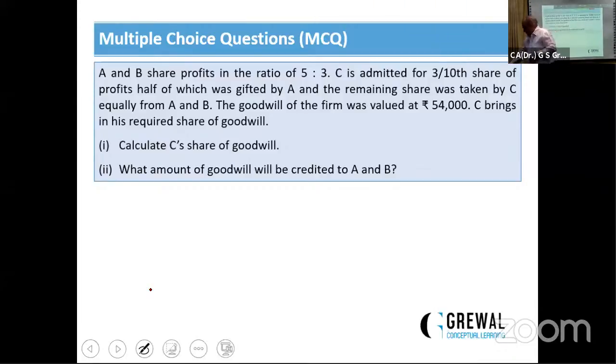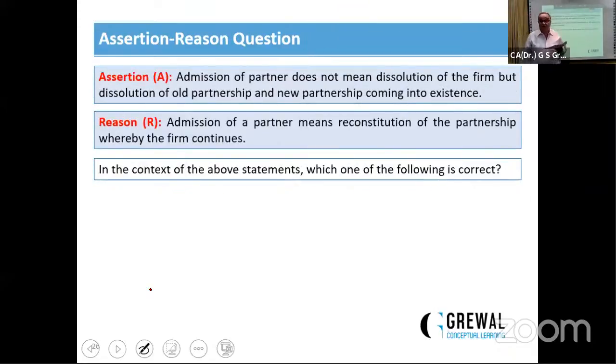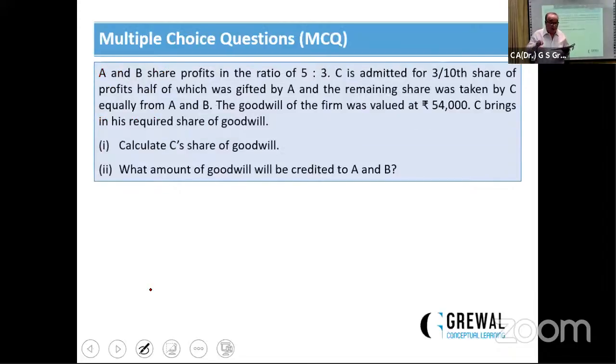Listen, ये 3/10 शेयर गिफ्टेड है. 3/10 में हाफ. 3/10 multiplied by half, it will be 3/20. 3/20 गिफ्टेड है. अब 3/20 उसको लाना होगा, तो 54,000 multiplied by 3/20, your answer will be 8,100. 8,100.